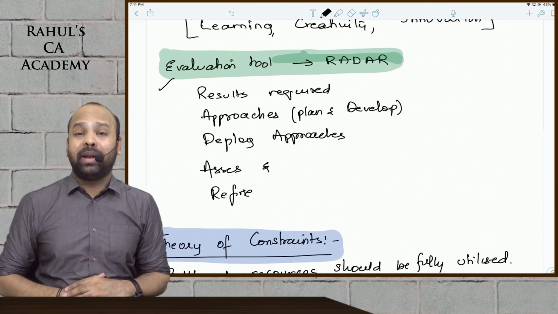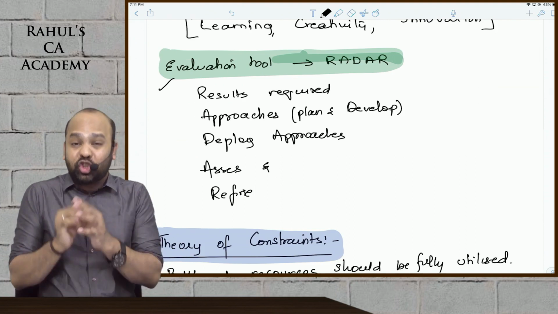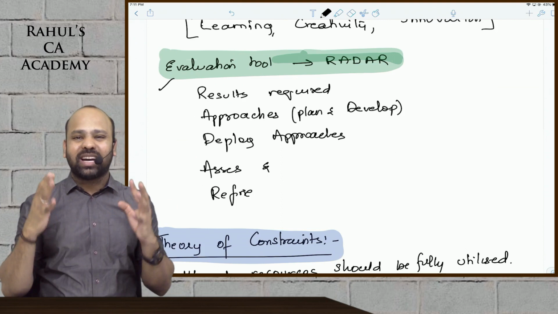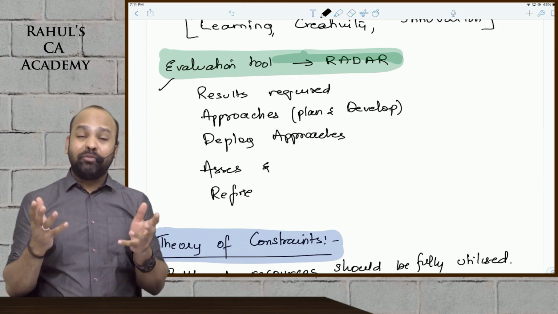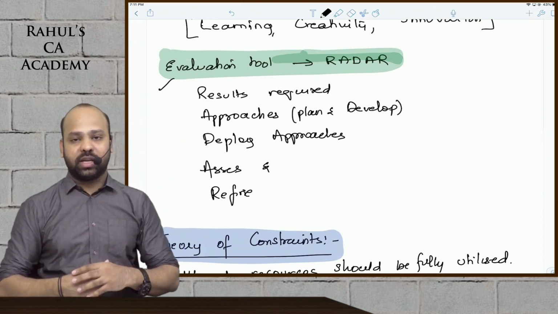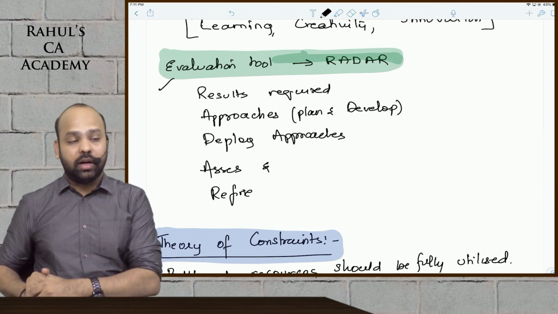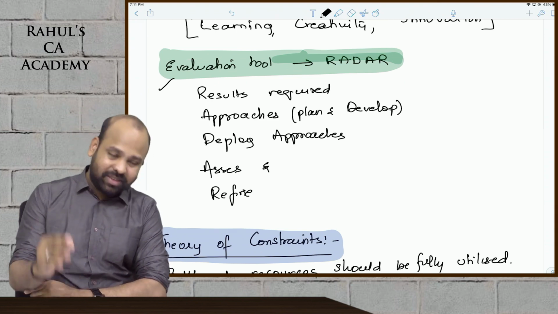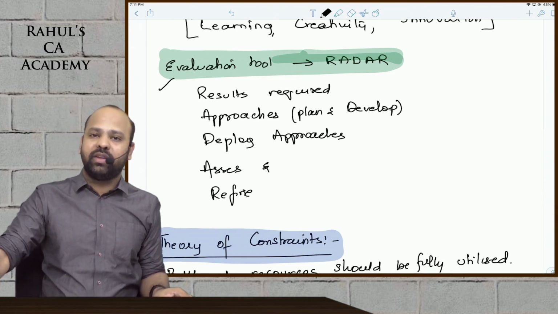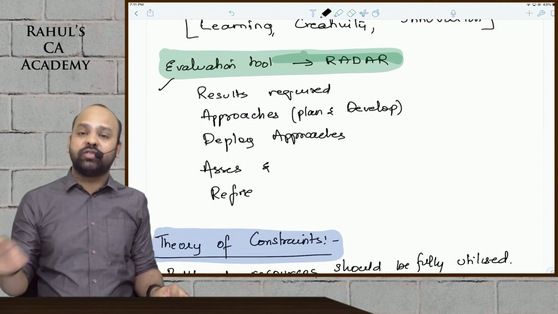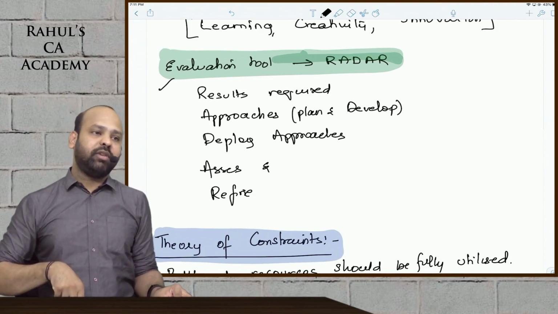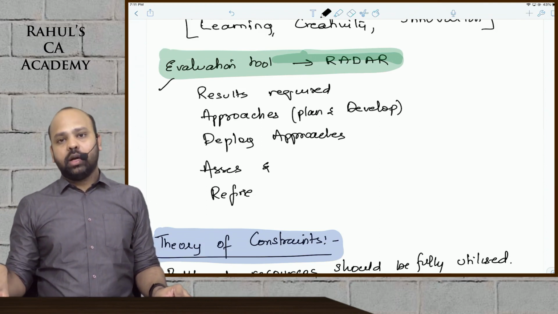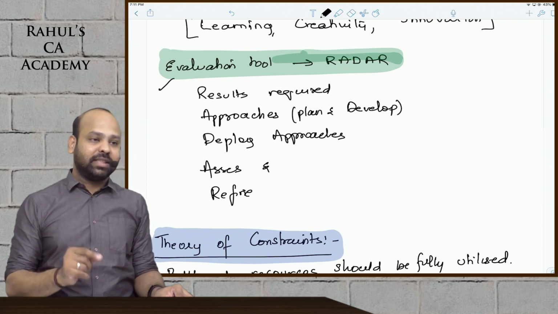Then beta is plan and develop approaches to ensure that you're able to achieve those results. Plan and develop approaches. क्या करना चाहिए? What is that you should do? Aim चाहिए से you will be able to achieve those results guys. And then beta is the next third aspect, deploy, implement those approaches guys. Next beta is assess and refine. Check the effectiveness and see if there are any changes required in the approaches for achieving those results. This is the evaluation tool beta. You have of course the results required, approaches, and then guys deploy the approaches, assess and refine.